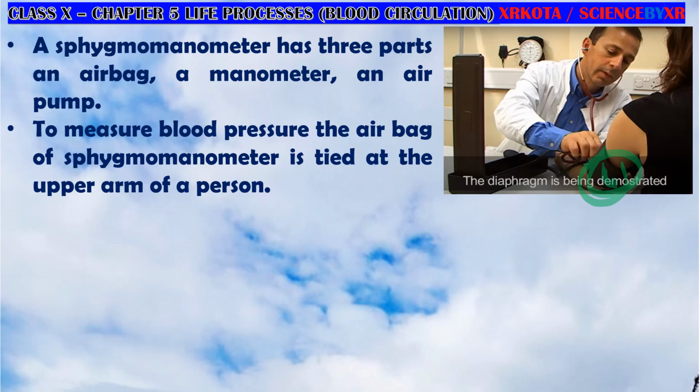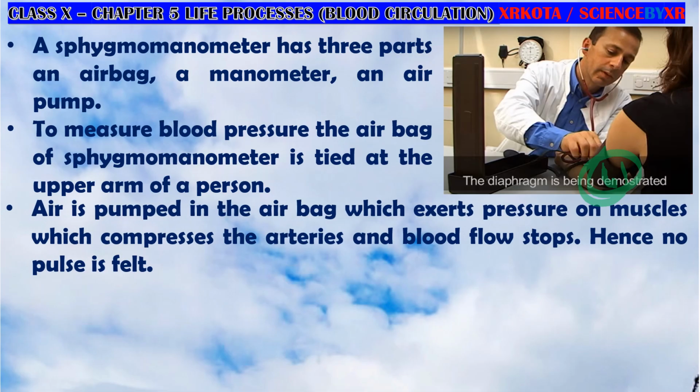So this will contract, and this will compress the muscles so that the arteries which are found in the muscles will also contract, and the blood flow will stop. So the air is pumped in the airbag, which exerts a pressure on the muscles, which compresses the arteries, and the blood flow stops, and hence there is no pulse felt afterwards.